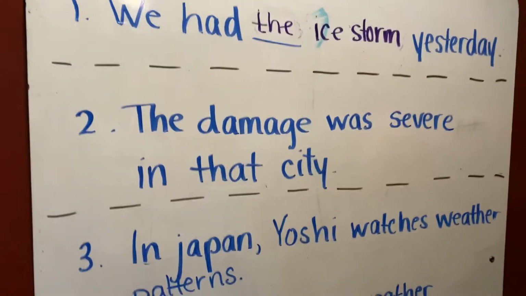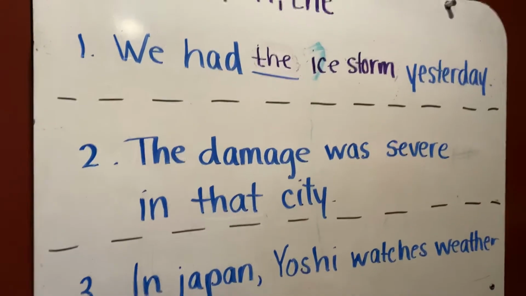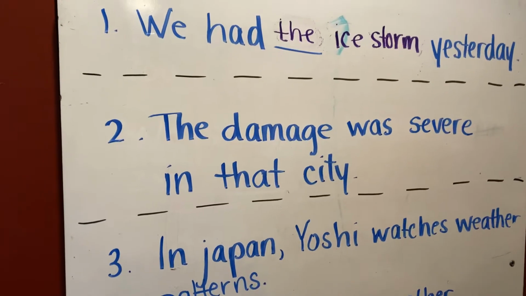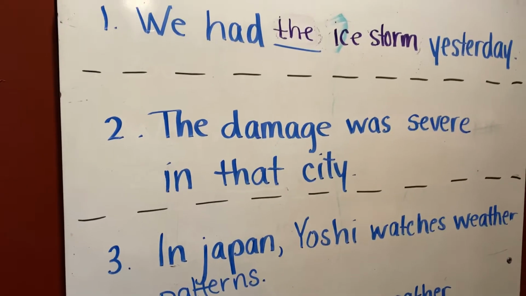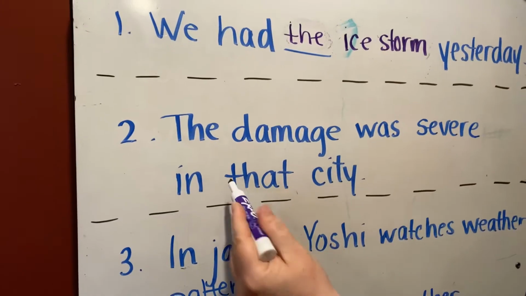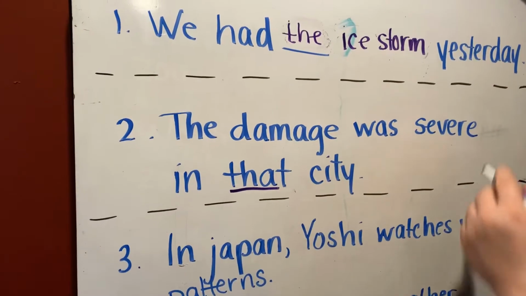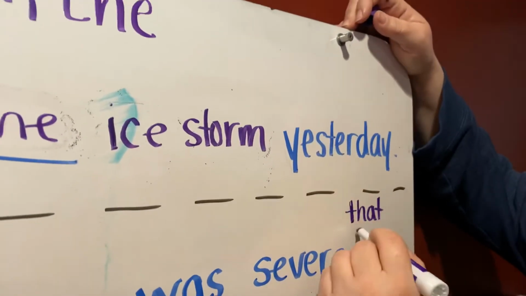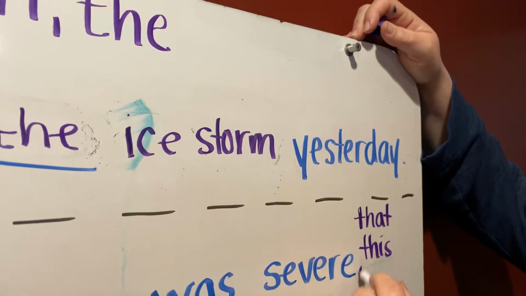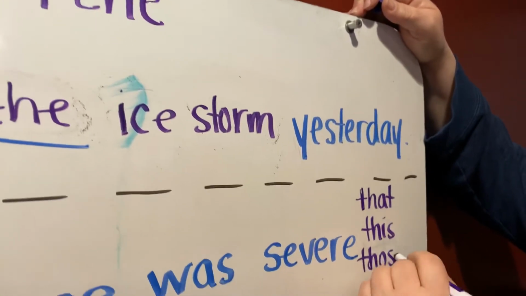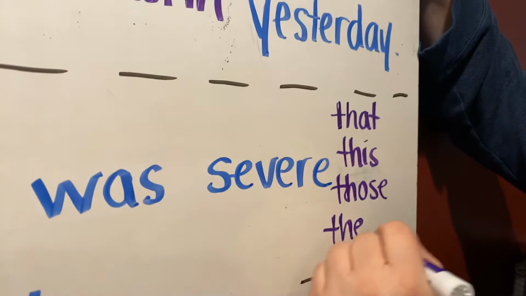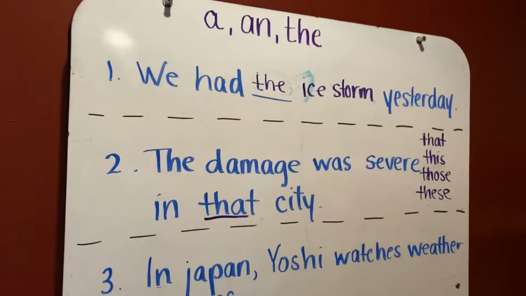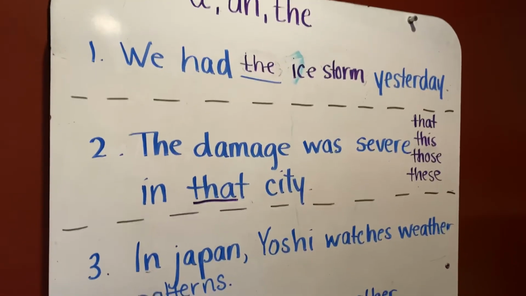Now this is the second section in your yellow information box on page 233. We're talking about special adjectives here that are called demonstrative adjectives. And that's a big word, and these words are not big, however. These are our demonstrative adjectives: that, this, those, and these. And it has to do with where they are in relation to you. It has to do with distance.